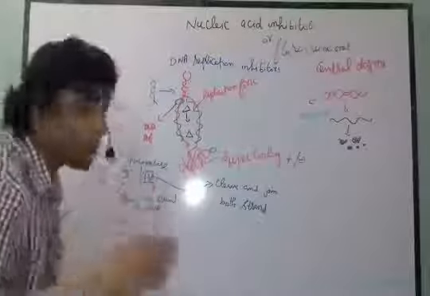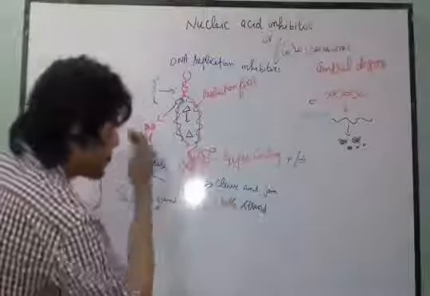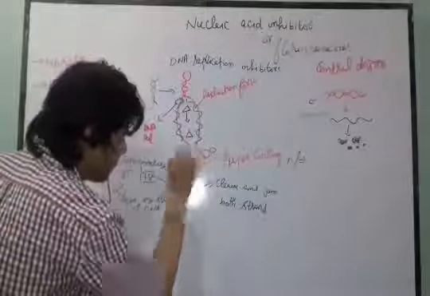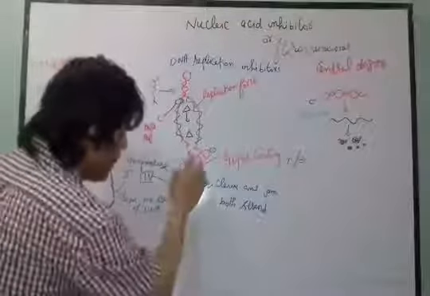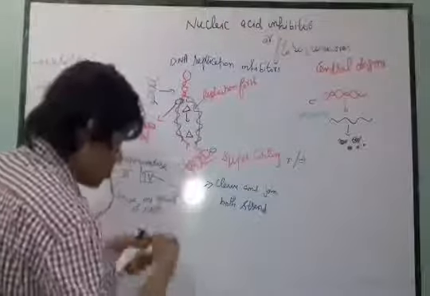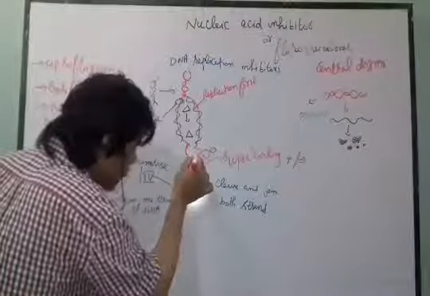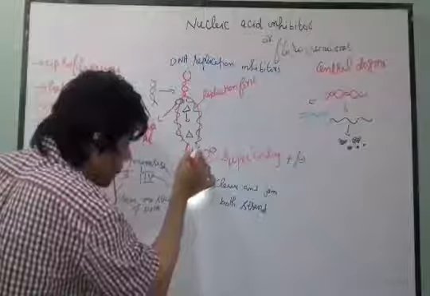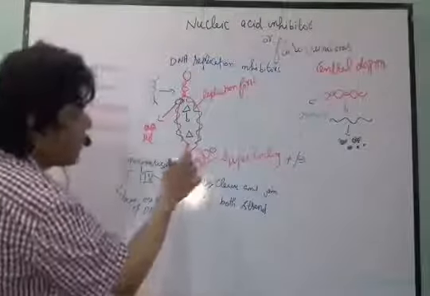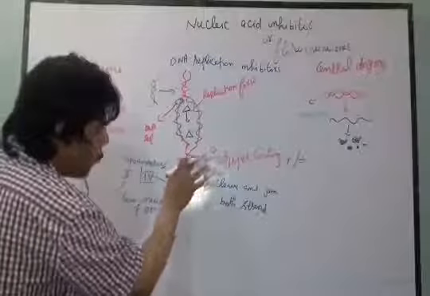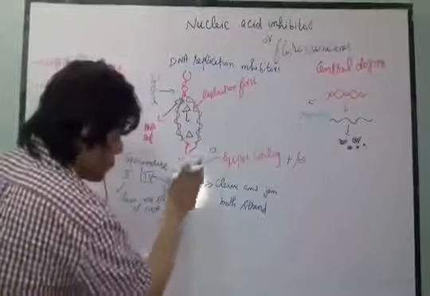And this topoisomerase 4, what does it actually do? It will cleave, let's suppose at that area. And once it cleaves at that area, then what actually happens? It will join this one side to that area, and then that area, and then that area, by which the twisted form of the DNA will occur. We can also say that. Let me remove this one.